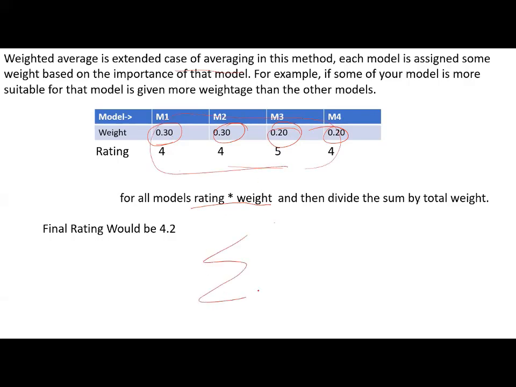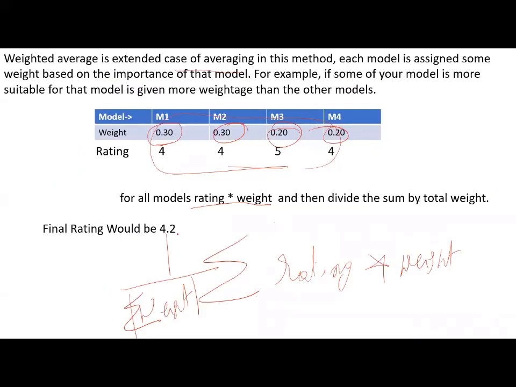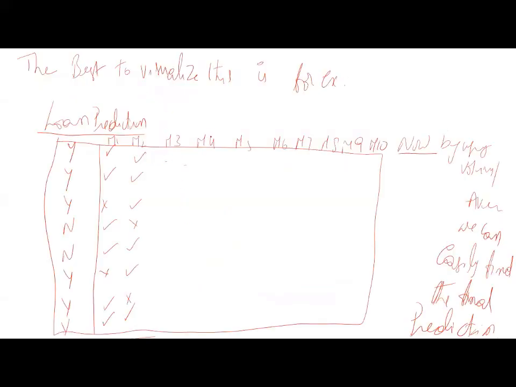So something like this: sigma rating into weight, and then 1 by sum of weights, or sigma weight. 1 by sigma weight. It gives you the total weighted average, that is 4.2. Now coming to the right.